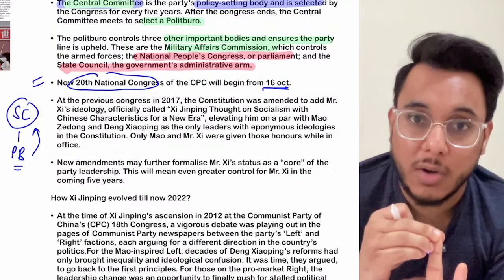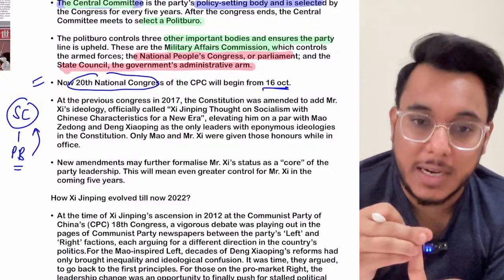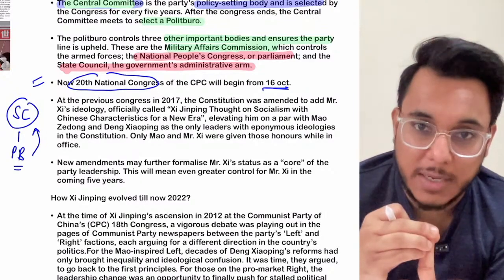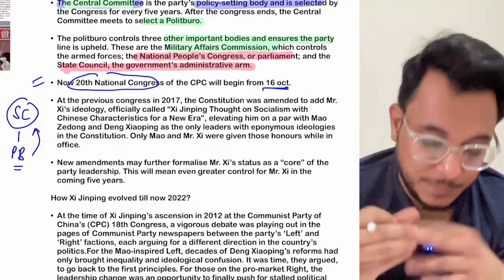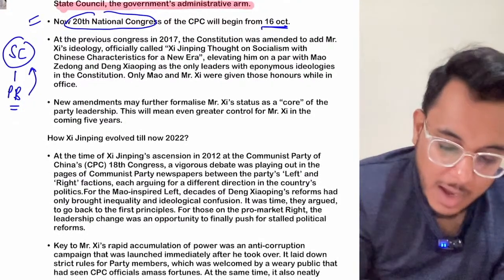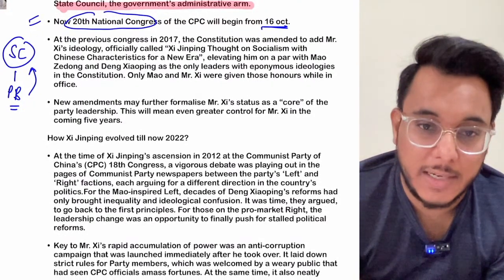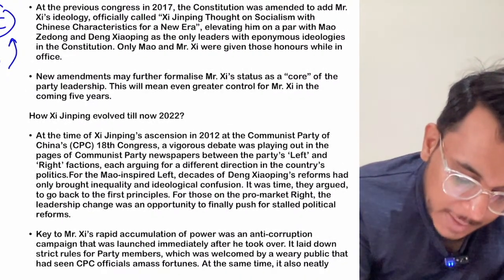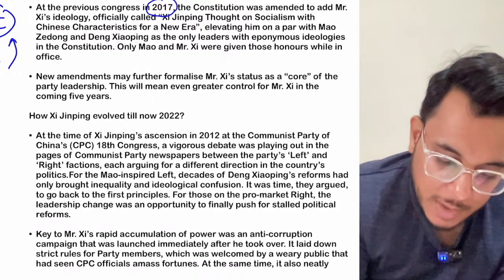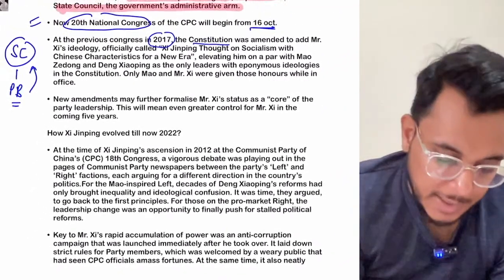Secondly, it will select the Central Committee, and thirdly, the National Congress will elect the Politburo. Okay, fine. Now when the last National Congress happened, in 2017, what happened in 2017? The constitution of China was amended.